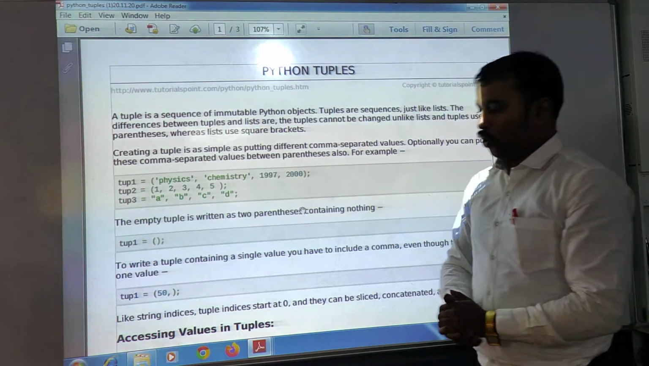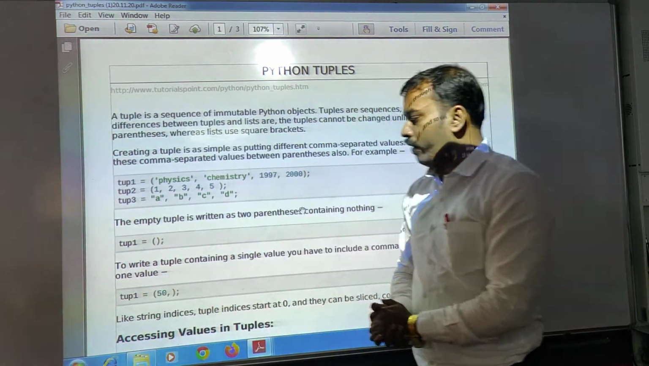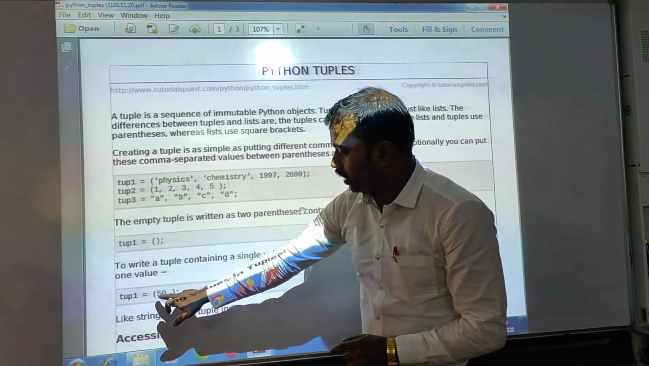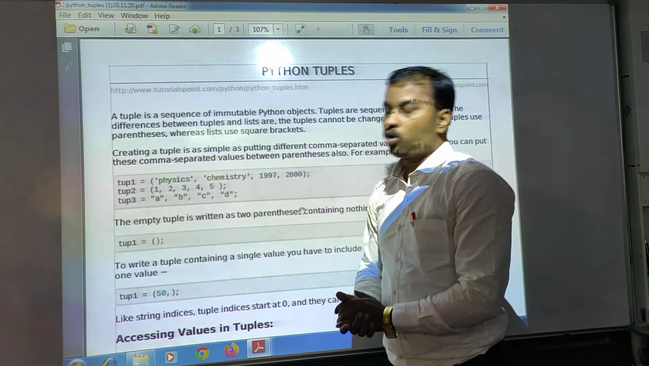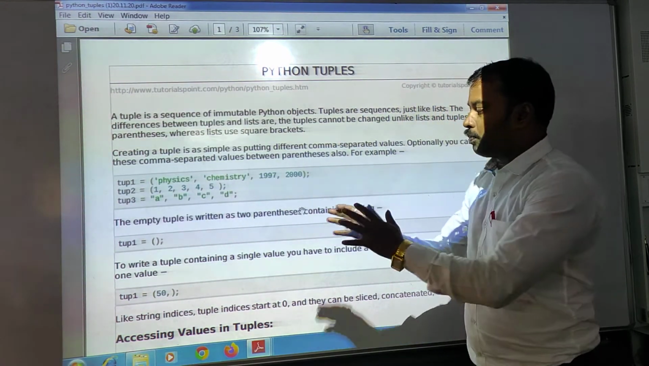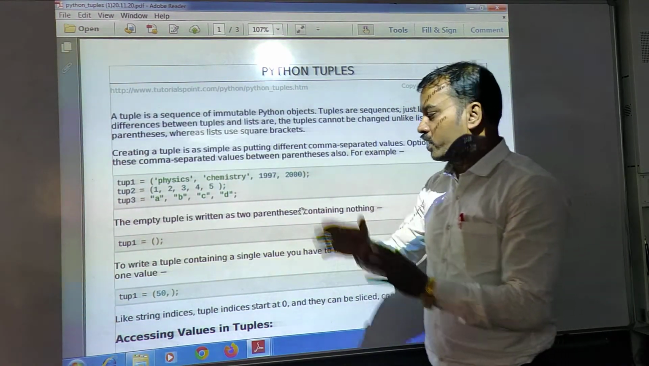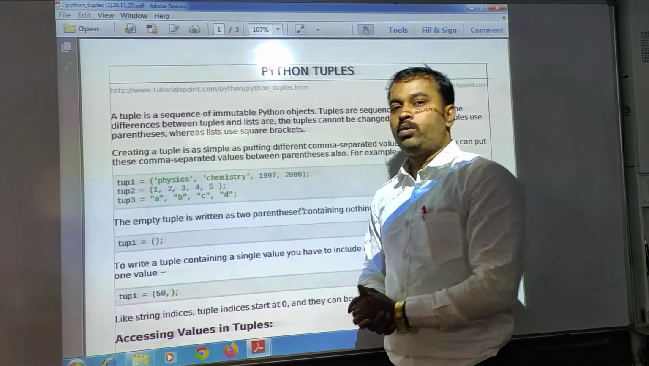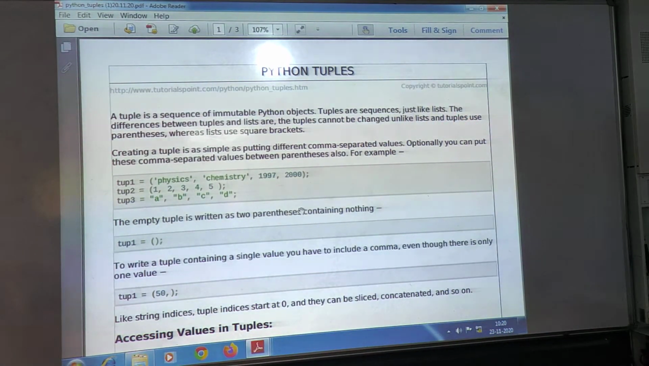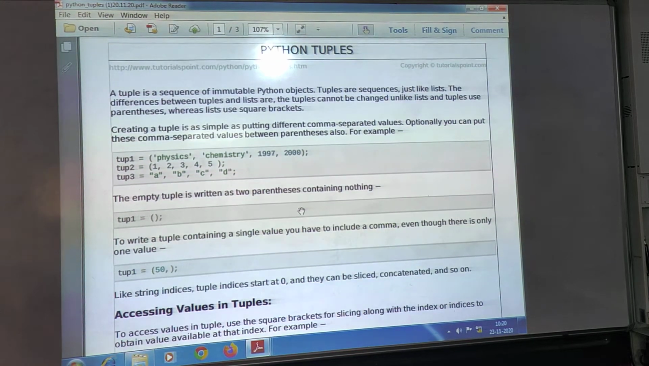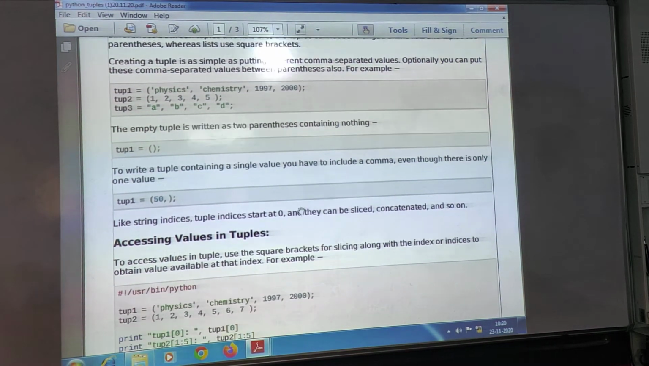But after that, look at this very interesting case: a tuple containing a single value. When the tuple contains a single value, it can be written as 50 followed by a comma. What is the meaning of the comma? It means that more elements can be stored after that. Right now it stores only one value, 50. Like string indices, tuple indices always start at 0, so the index position starts from the 0th position, like in a list.